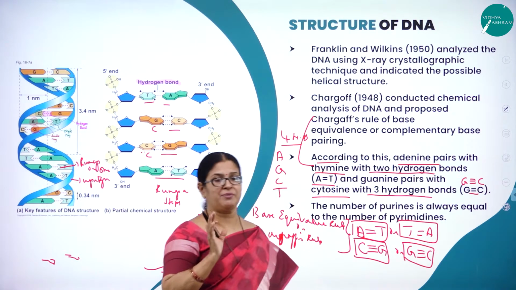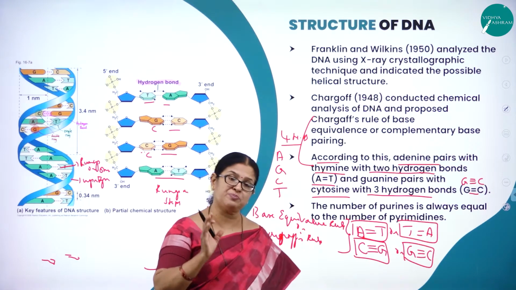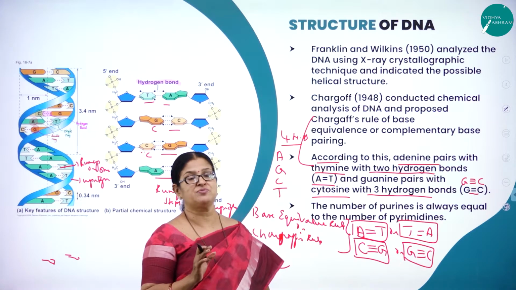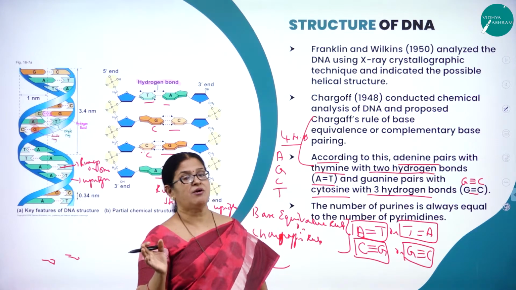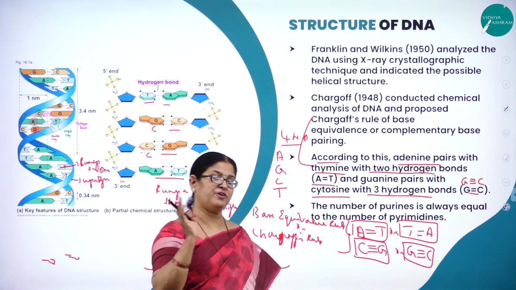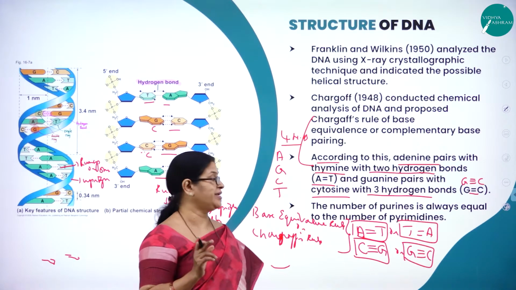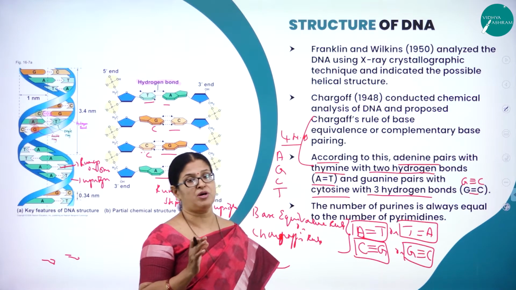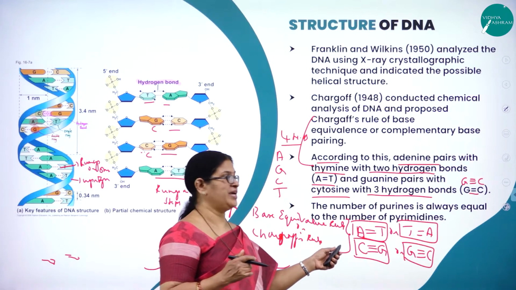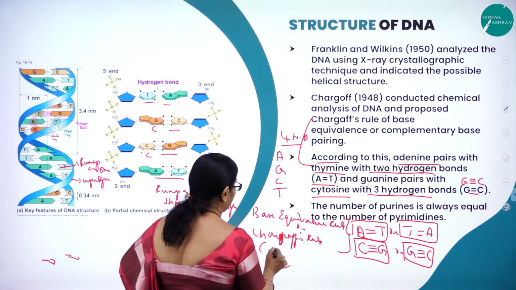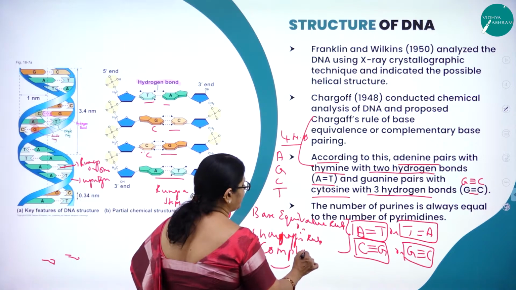And one thing you should remember, purines will never base pair with purines and pyrimidines with pyrimidines. Purines will always pair with pyrimidines or vice versa. Pyrimidine will base pair with purines because of the stability of the bond. Otherwise the bond will break and there will be no base pairing. And this type of base pairing is called complementary base pairing. What do you mean by complementary? Opposite.